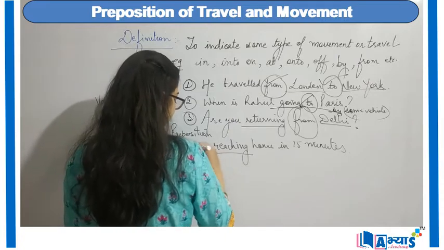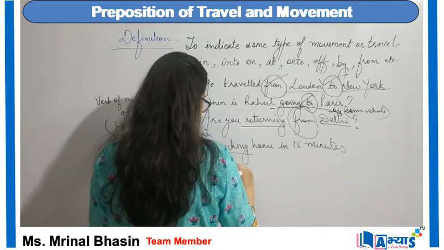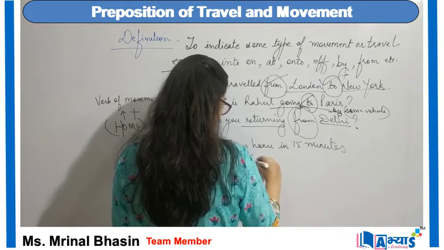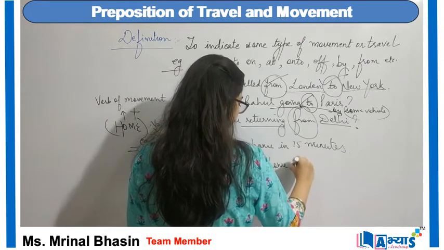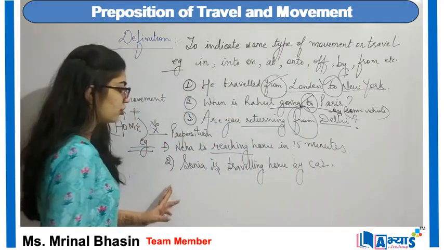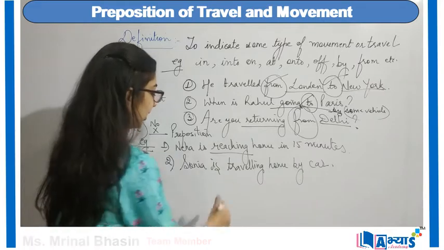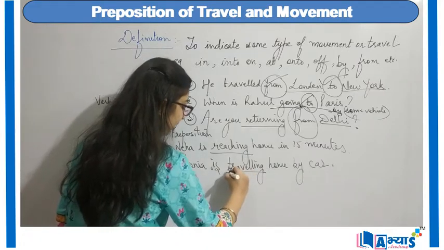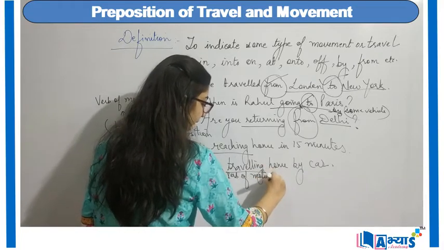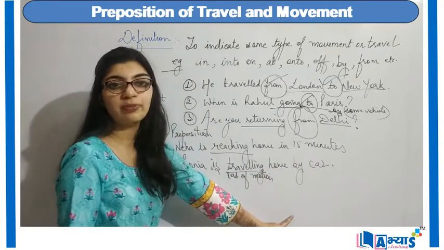Sonia is traveling home by car. Now Sonia is traveling home by car. Again, traveling is my verb of motion, and verb of motion plus home means that